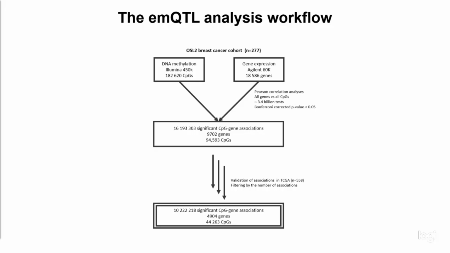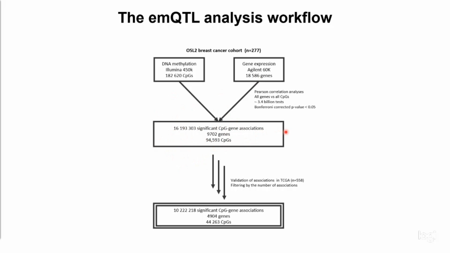This is the outline of the emQTL analysis workflow. What we did in brief was to correlate the DNA methylation values for more than 180,000 CpGs with the expression level of about 18,000 protein coding genes. From this, we were able to discover around 16 million significant CpG gene associations in the Oslo 2 breast cancer cohort